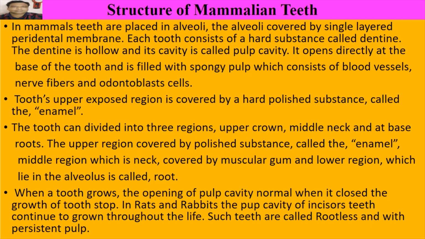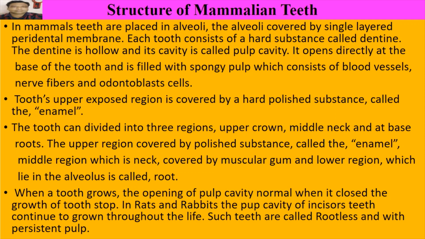When we talk about the structure of mammalian teeth, in mammals teeth are placed in alveoli. The alveoli are covered by a single layered peridental membrane. Each tooth consists of a hard substance called dentine. The dentine is hollow and its cavity is called the pulp cavity. It opens directly at the base of the tooth and is filled with spongy pulp which consists of blood vessels, nerve fibers and odontoblast cells.